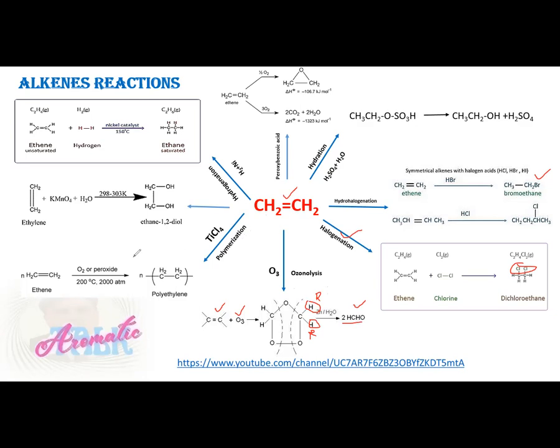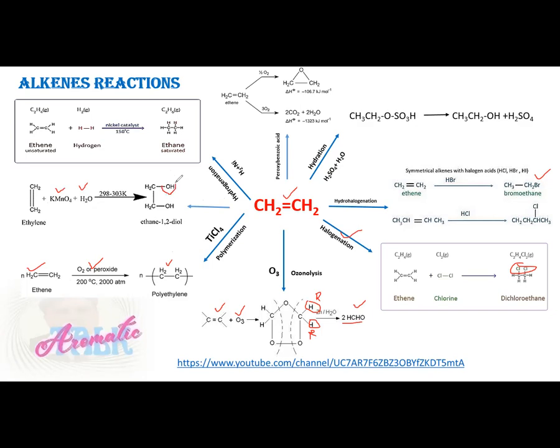Ethene also undergoes polymerization in the famous reaction. A large number of alkene molecules take part in this reaction in the presence of oxygen or peroxide at high temperature and pressure. The monomers in these reactions are combined to form a long macromolecule, that is polyethylene. The repeating unit of polyethylene is represented here. Ethene also undergoes hydroxylation. In this reaction, ethene reacts with a solution of KMnO4 to form ethane-1,2-diol.